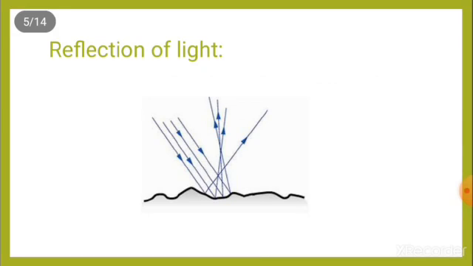Light traveling in air is reflected when it meets a different material. When rays of light strike a flat or plane surface like a mirror, they are all reflected in the same direction. Rough surfaces reflect light at all angles in an irregular or diffused way.